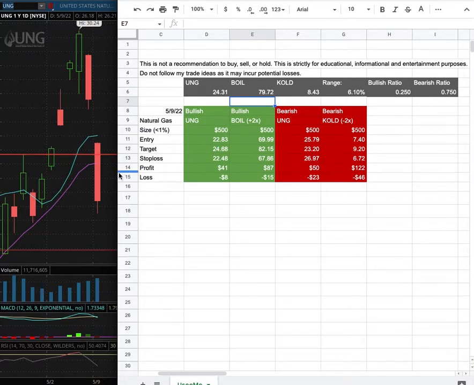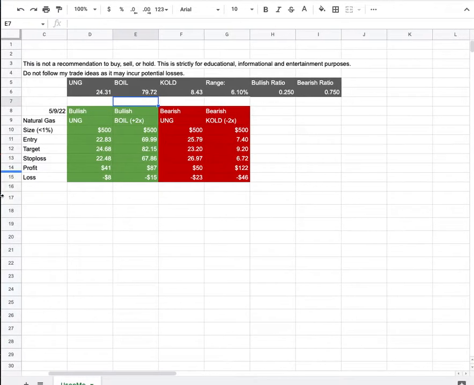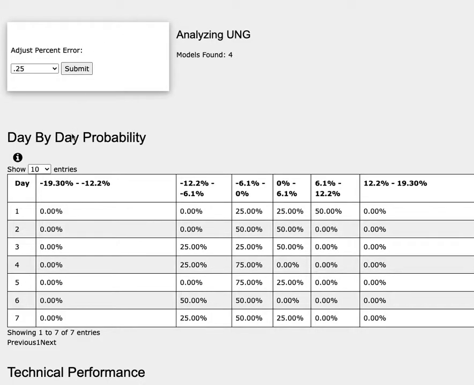So how did I develop these trade ideas? It all comes from the day-by-day probability model, and we're examining UNG. As we progress to the 5th day, or week of trading, natural gas has a 25% chance to climb between 0 to 6%, and to the downside, it has a 75% chance to fall between 0 to negative 6%.